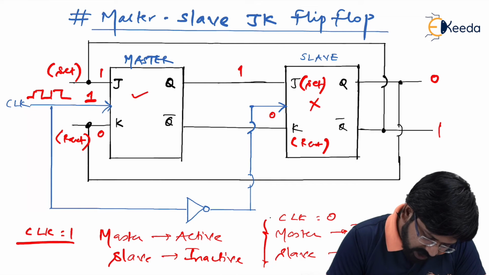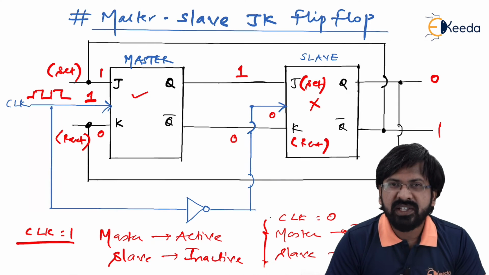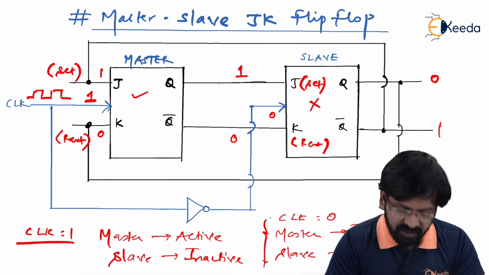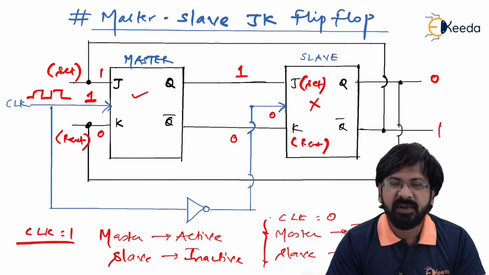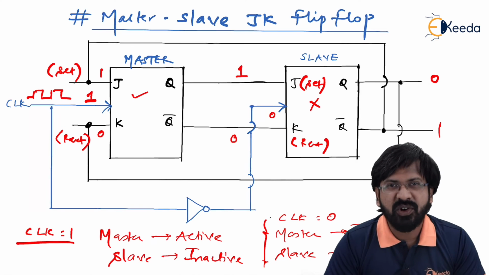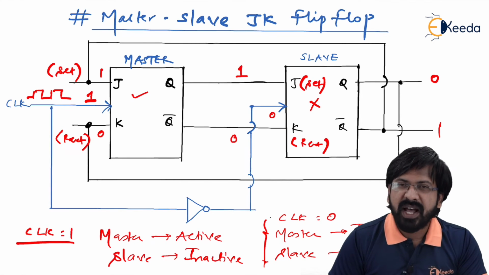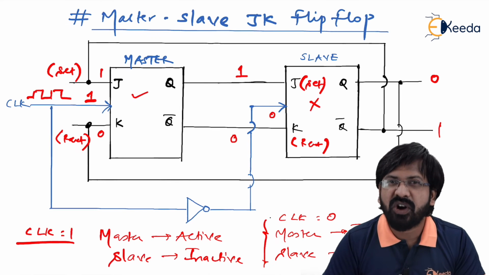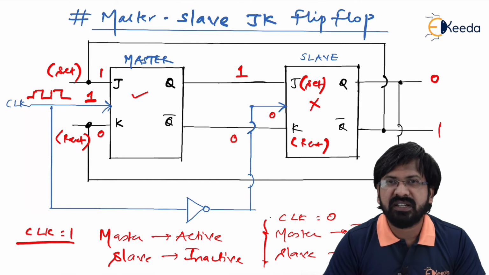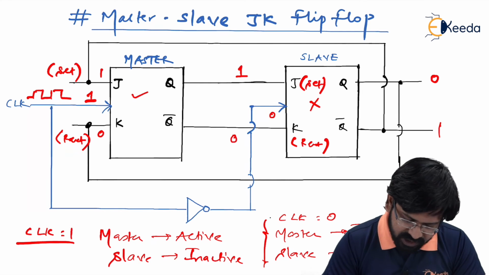Therefore, q will become 1 and q bar will become 0. So, as you can see, the new inputs of the slave are nothing but 1, 0. Tell me, when j equal to 1, k equal to 0, outputs will change to set state, that is 1, 0 state. But now this is not going to happen. Why? Because since clock is equal to 1, master is working, at the same time slave is not working. So even though inputs of the slave are changed, the output is not going to get reflected. Reason? Slave is not active.